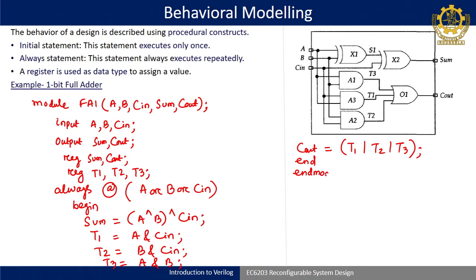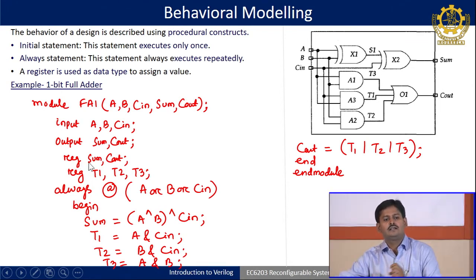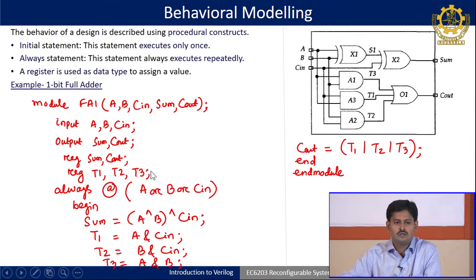So, this is one initial example for behavioral level modeling. Let us understand it. You started with module full adder A comma B comma C in sum C out, then you have defined input and output all as single bits. No scalar, no vector we have defined. Then here I have defined reg as sum and C out and reg as T1, T2 and T3.